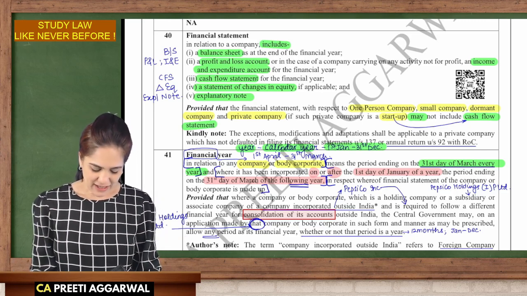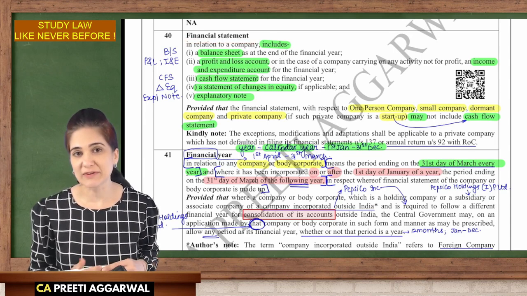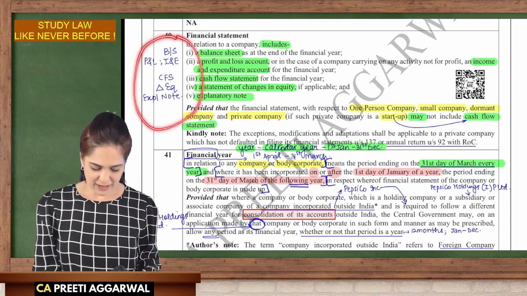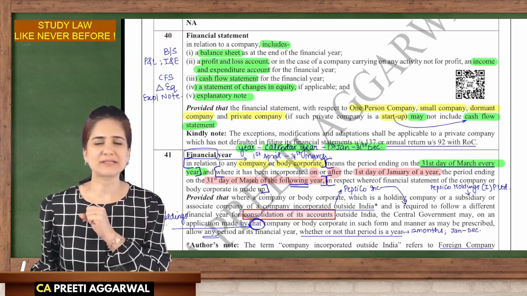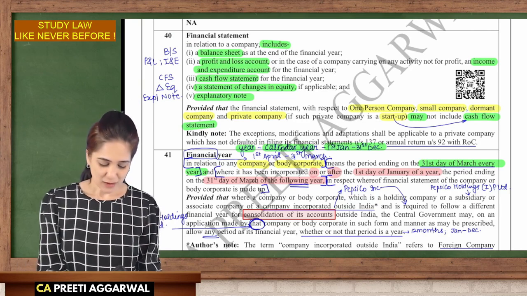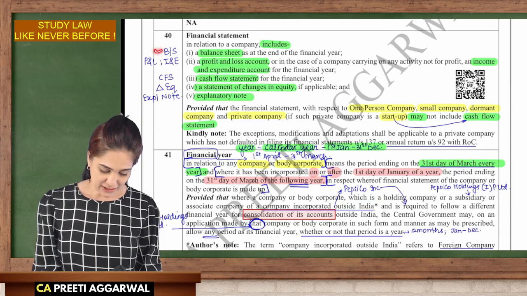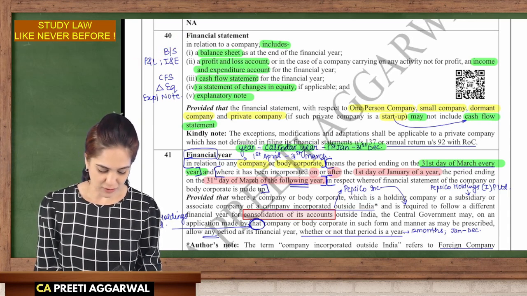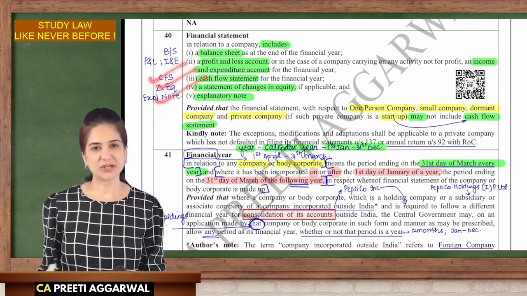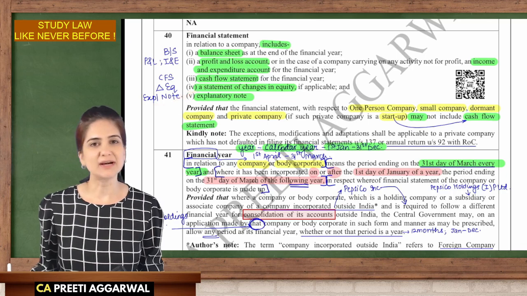All right. In my previous session, I had discussed the concept of financial statement with you. Now, the notes that we had prepared would help you to revise the entire concept very quickly. What is included in the financial statement of a company? Yes, we include the balance sheet, profit and loss account, income and expenditure account, cash flow statement, statement for changes in equity if applicable, and explanatory note.